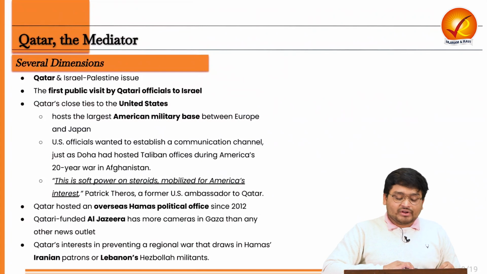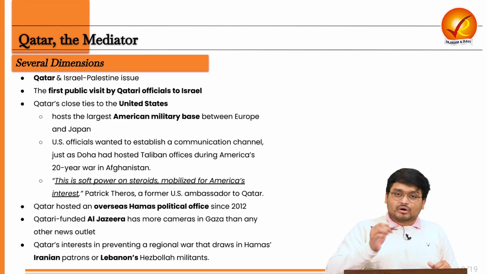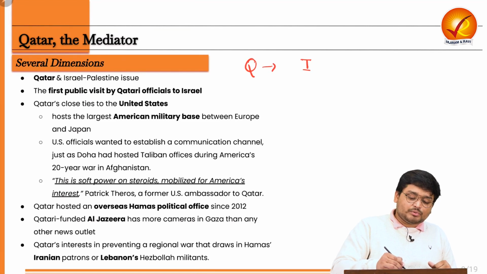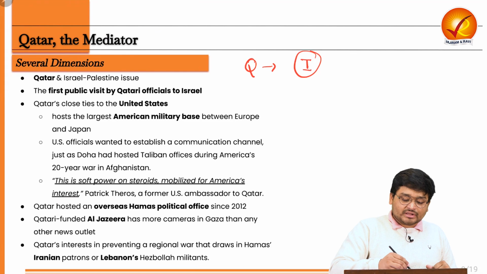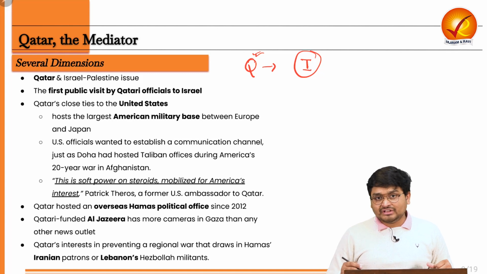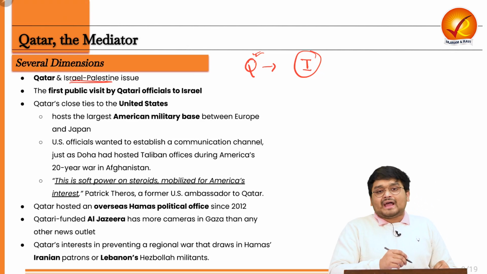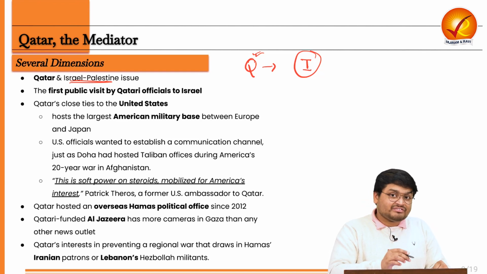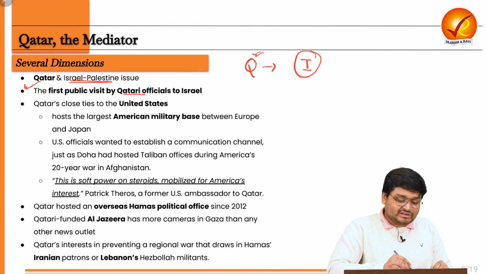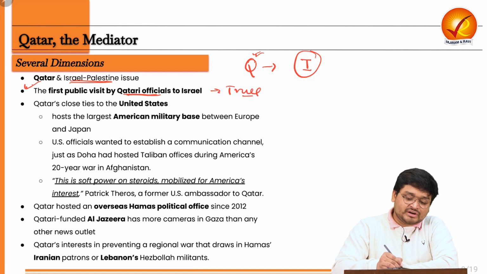Now, in this particular conflict, we can see various dimensions. For example, in Qatar's mediation efforts, we have to understand Qatar does not have direct diplomatic relations with Israel because Qatar does not support Israel's persecution of the Islamic region of Palestine. And also we can understand that the Israel-Palestine issue has been stretching on for so long. And it is very, very significant that this is the very first time that any Qatari official visited Israel. Why? Because it is to bring a truce in the region.